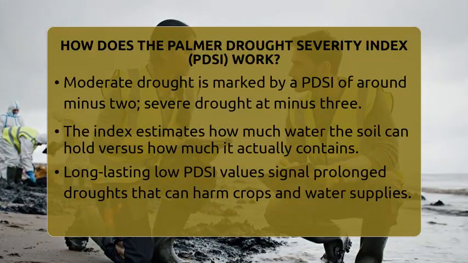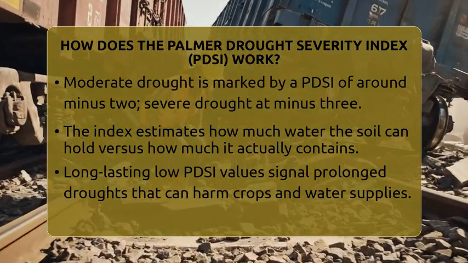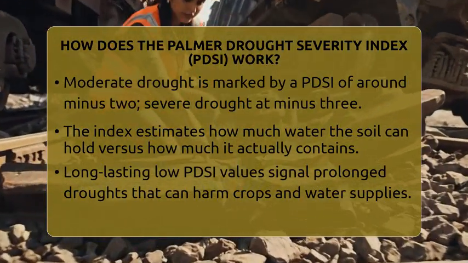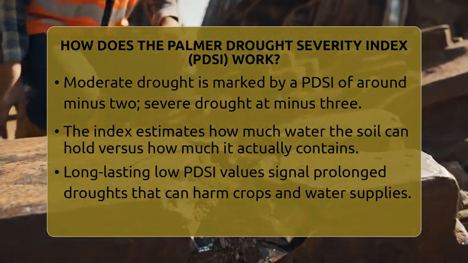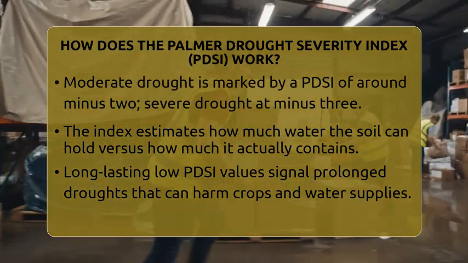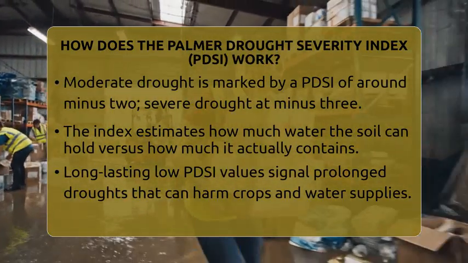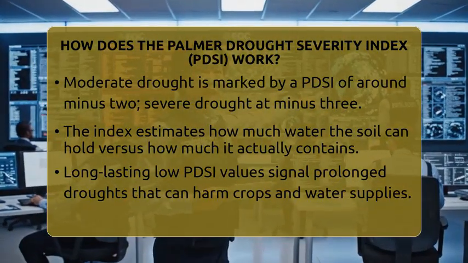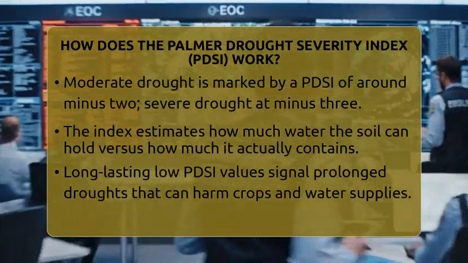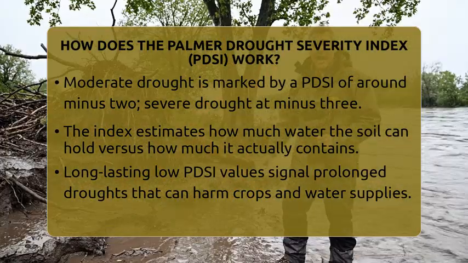The index uses a scale from about minus 4 or less to plus 4 or more. Negative numbers mean dry conditions, with minus 2 indicating moderate drought, minus 3 for severe drought, and minus 4 for extreme drought. Positive numbers mean wet conditions. When the PDSI stays low for many months, it shows a long-lasting drought that can hurt crops, dry up water supplies, and increase wildfire risks.